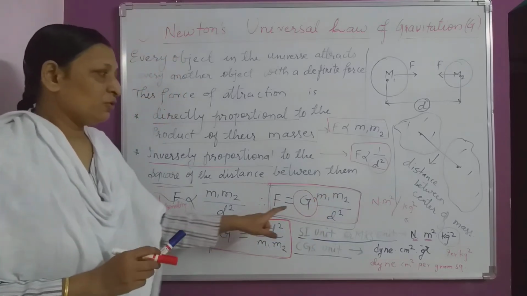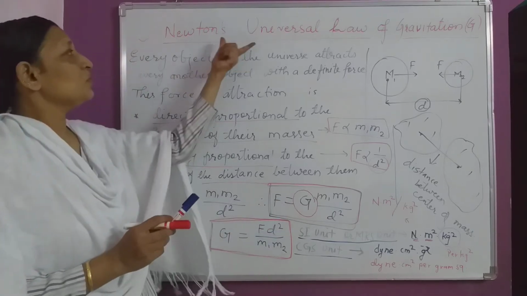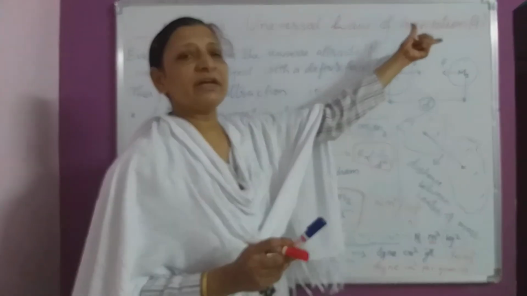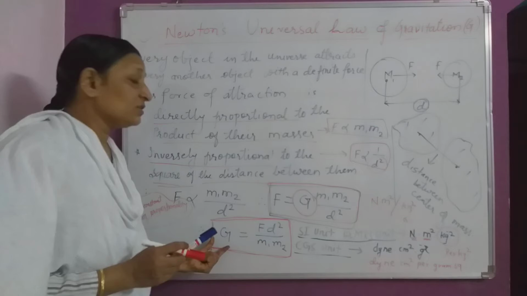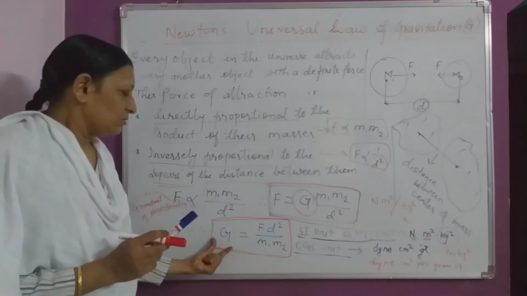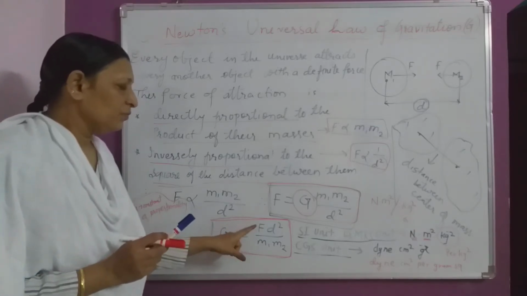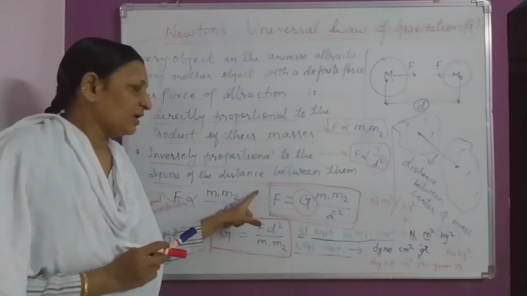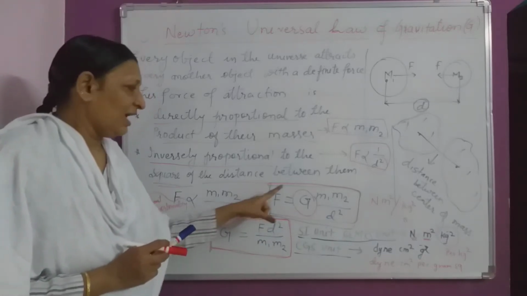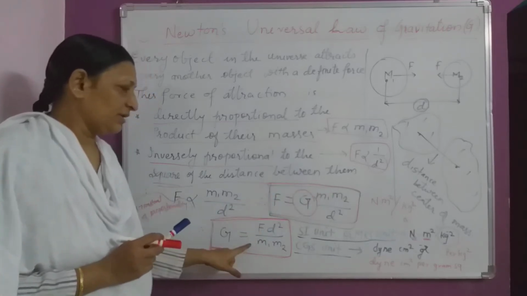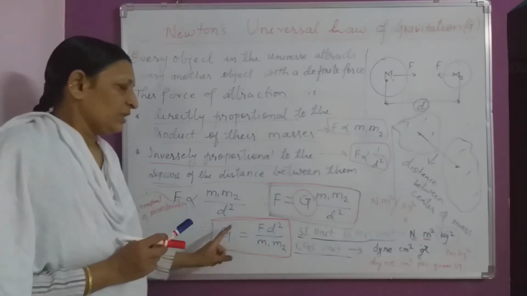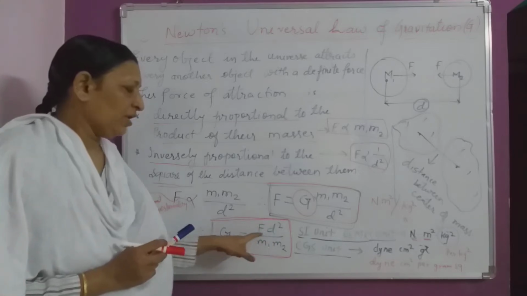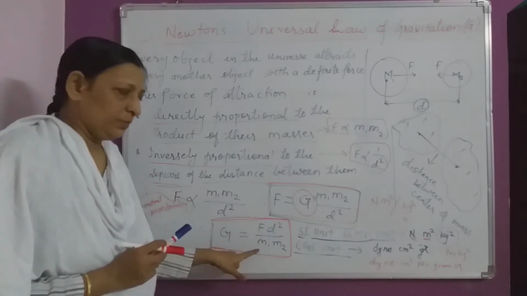Now, if you have to find G, what is it? In the universal law of gravitation, it is the constant. G is equal to F into d square; the denominator becomes numerator on transposition and the numerator becomes denominator. So G is equal to F into d square upon m1 into m2.